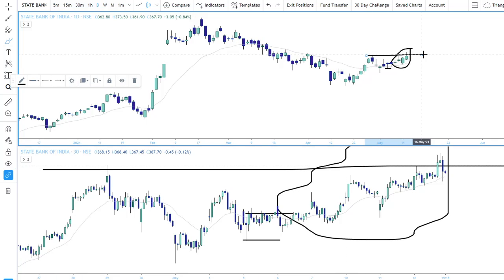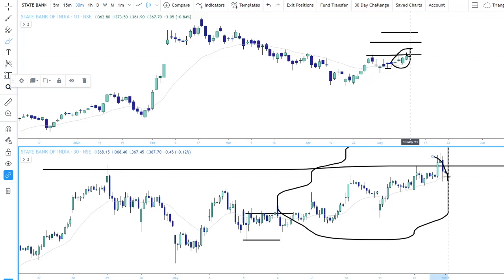Otherwise I'm really bullish. If the bank index and the Nifty were going higher as well, I would have held this position for some more time, because I think it can reach 390 or even 400 levels. It can test those levels. That's my assessment. Just because the market is going down, I didn't want to stretch my profits. I closed the position yesterday, and later on it came down a bit, and there is always a re-entry chance. If you really think it can go up, I'll wait for a better re-entry point and then take the trade again. But it's important that we close positions and book profits at the right time.